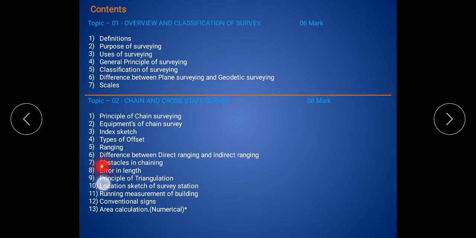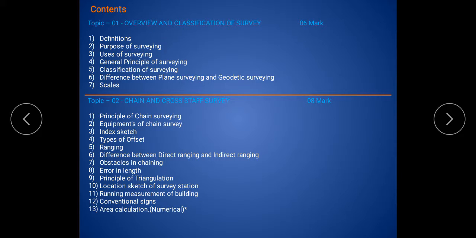Then the seventh content is obstacles in chaining. When we survey in the field using chain surveying, there are many obstacles. What types of obstacles occur in chaining, we discuss in the seventh content. The eighth content is the error in length. When we use a chain for measuring distance, what are the errors that occur in the length? We discuss it in the eighth content. The ninth content is the principle of triangulation. The 10th content is the location sketch of survey station. What is meant by location sketch?